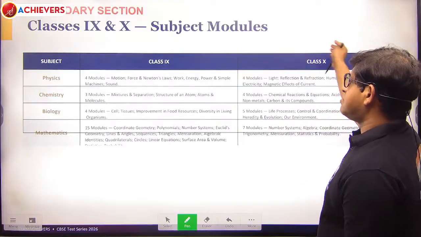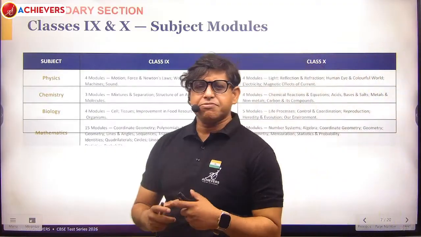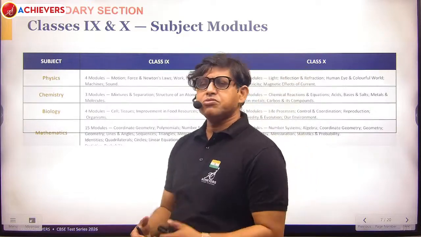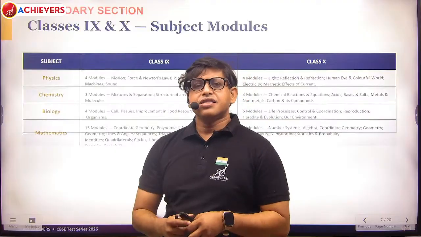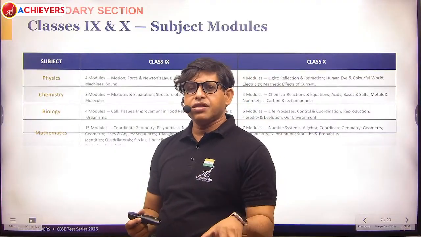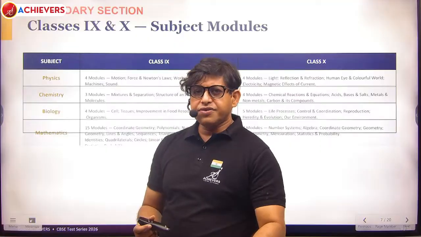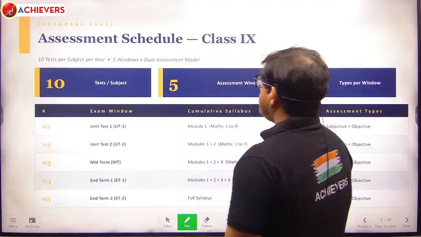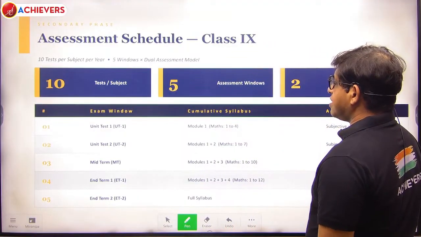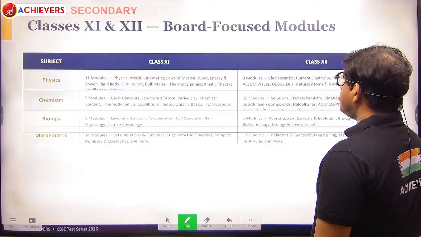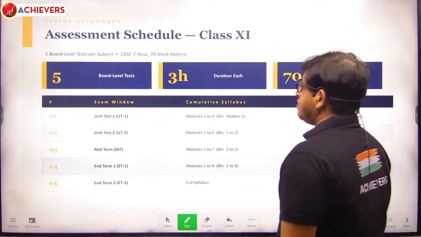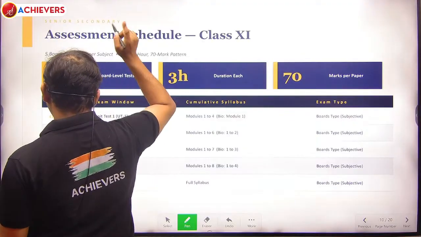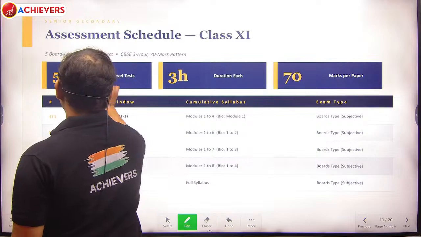The rest is basically self-explanatory. For classes 9 and 10, what is different is only the syllabus and the schedule. The pattern is exactly the same: UT1, then UT2, then MT, then ET1, then ET2. So there are 5 exams, 5 into 2, 10 tests. As I was telling, this is class 9, and you get the 10 tests. This is 11 and 12. There are 5 board level tests and 5 JEE NEET type tests. So this is again 10 tests.